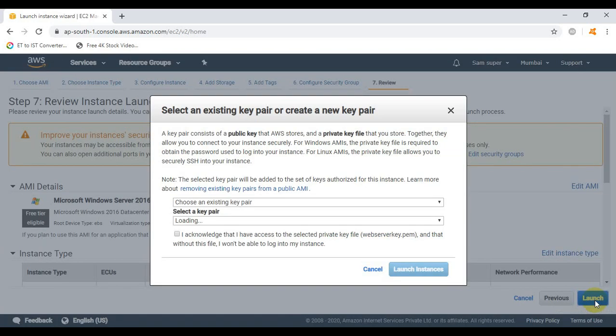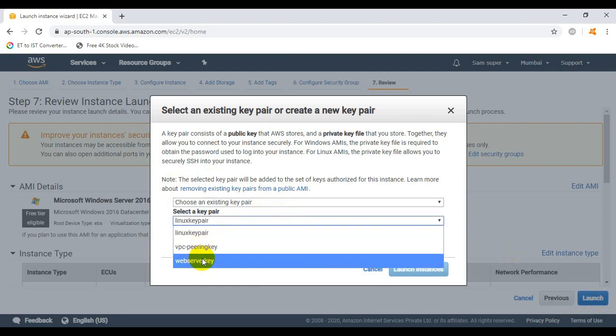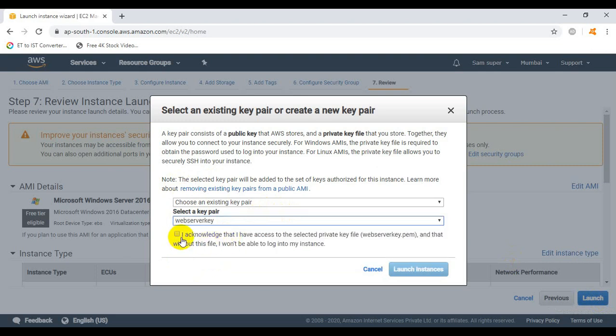Click on launch. So select choose an existing key pair. I will select the key pair file with the name web server key, which I have created before. So this web server key file I have created before. Check mark, I acknowledge. Now click on launch instances.